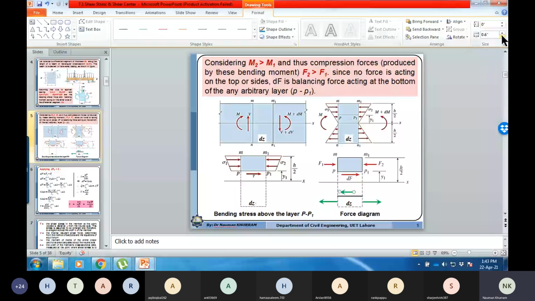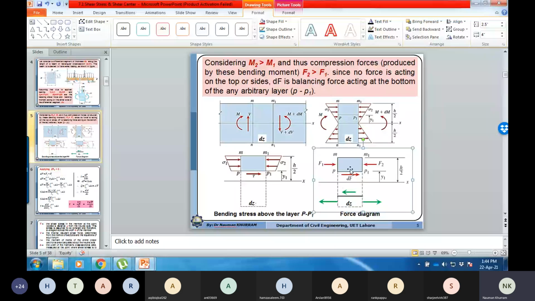Just this difference. It means that what I want to show here is that the horizontal shear force is acting on the right side with reference to the top part, but it is acting to the left side with reference to the bottom part. If I consider the neutral axis, the magnitude of shear stresses along the neutral axis with reference to top and bottom will be the same, but they are acting opposite. Why?